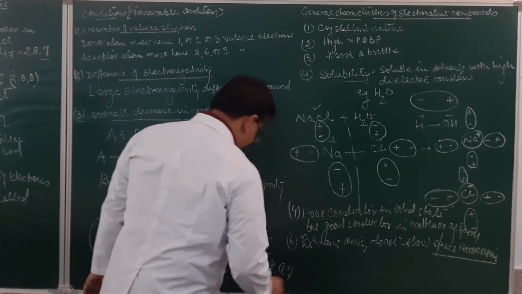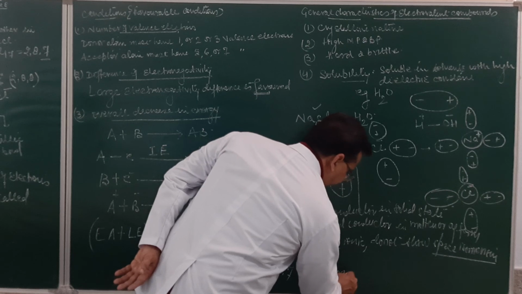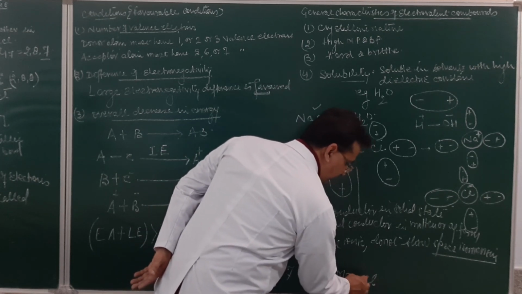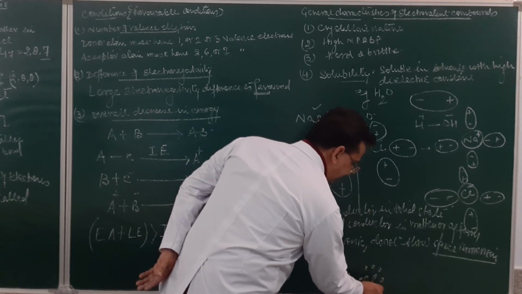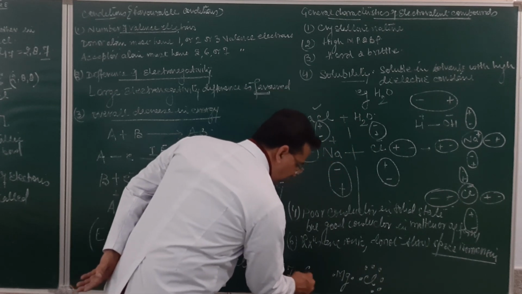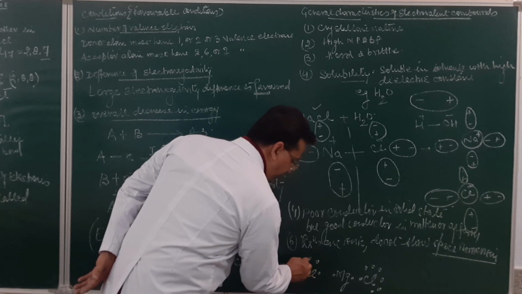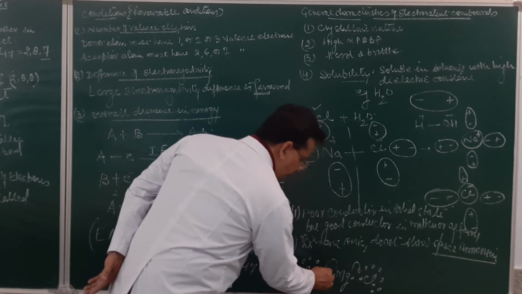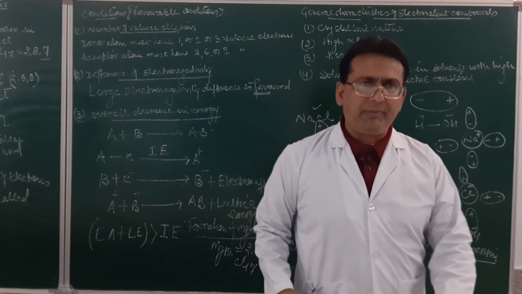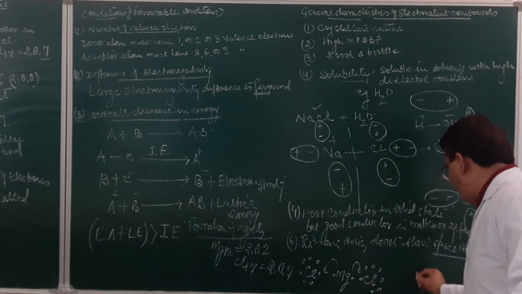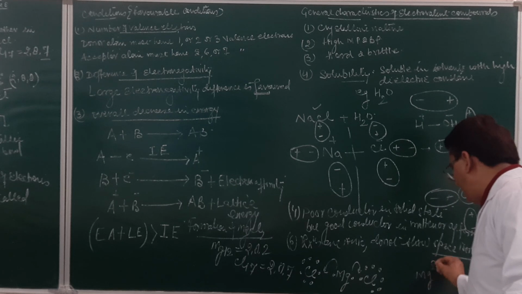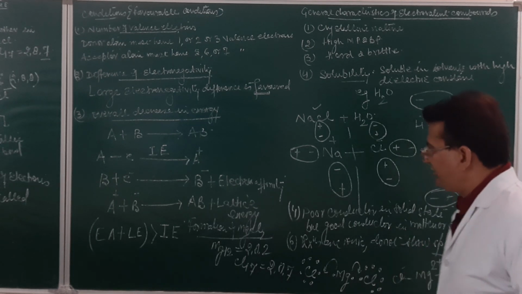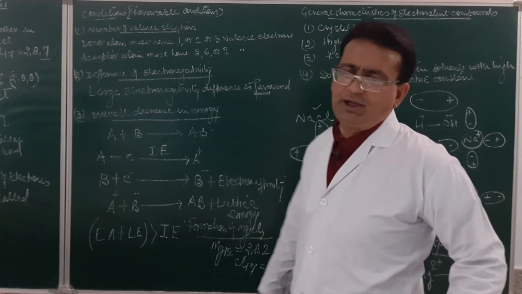How will the bond form? Magnesium has 2 electrons in the valence shell. Chlorine has 7 electrons, 1, 2, 3, 4, 5, 6, 7. Here again chlorine has 7. Magnesium loses one electron to this side and one electron to the other side, so magnesium acts as the donor atom. So this will be the magnesium ion, and then we have two chloride ions. This is how the bond formation takes place.